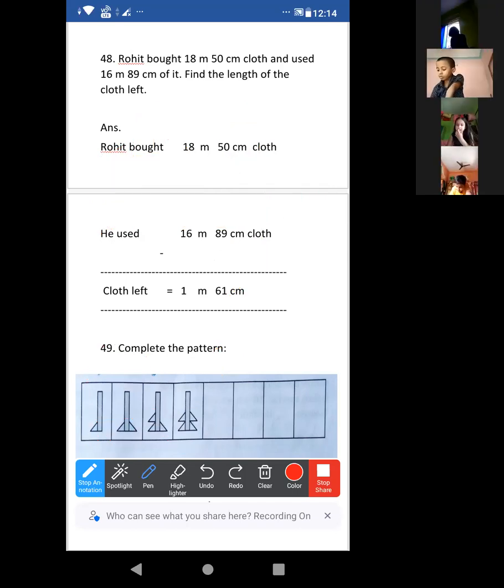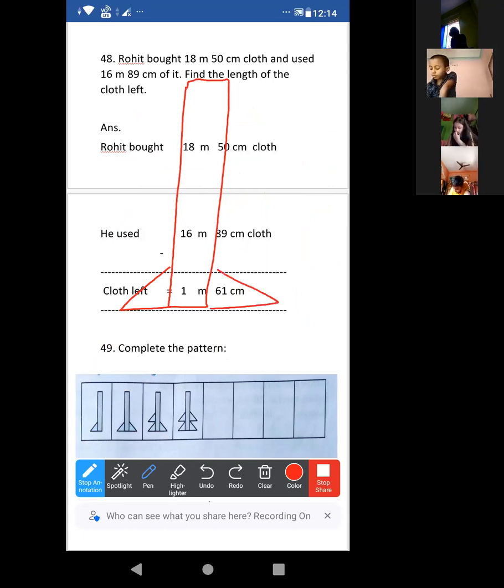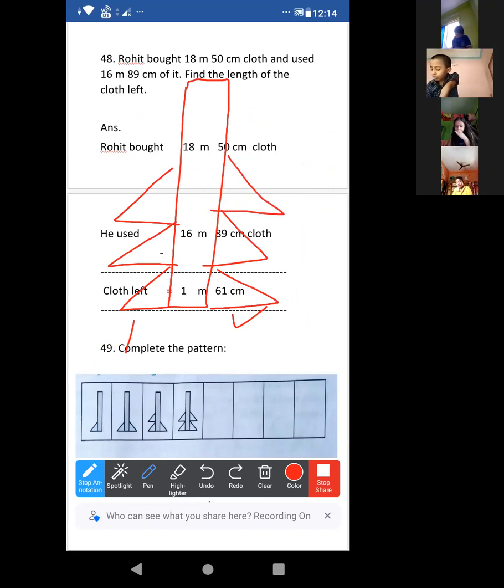Okay, again I am explaining. Suppose I am just taking a stick or stand over there. First we are making this, like a flag. This is the first step, this is second. Third, again we make here on the left side, then the same thing on the right side. Then again the same thing left side, right side, left, right. Clear? We just have to complete this pattern. Now look at the answer.